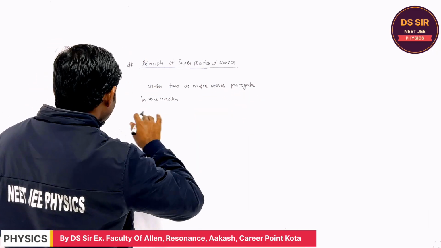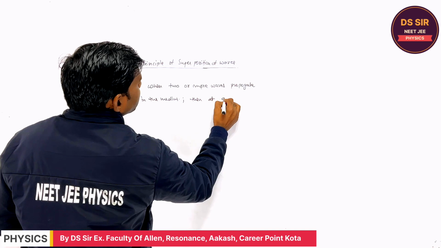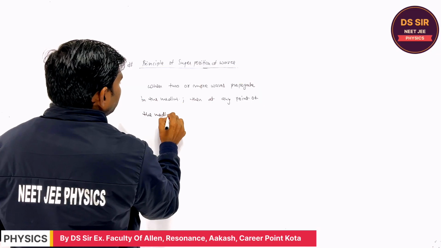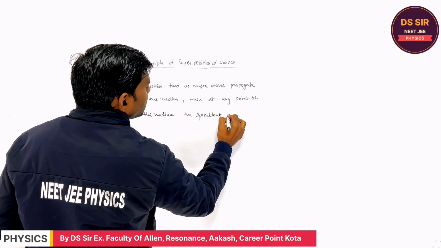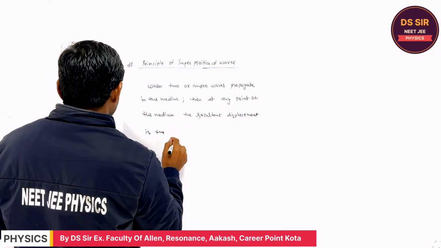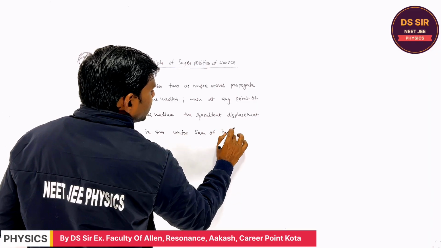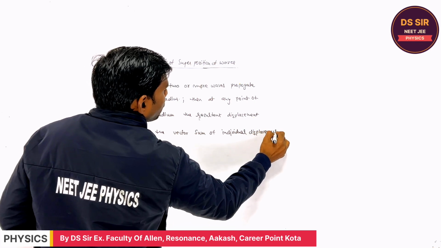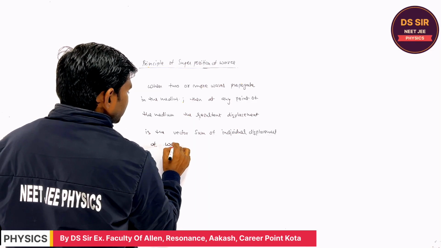When two or more waves propagate in the medium, then at any point of the medium, the resultant displacement is the vector sum of the individual displacements produced by the individual waves, right?